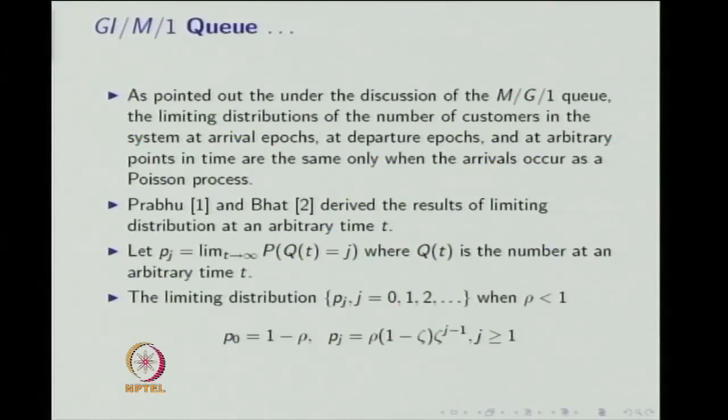Prabhu and Bhat derived the results of a limiting distribution at an arbitrary time t. Let P_j be the limit as t tends to infinity of the probability that q_t is equal to j. So, this has nothing to do with the embedded Markov chain Q_n. We are finding the limit as t tends to infinity of the probability that q_t is equal to j, where q_t is the number of customers in the system at arbitrary time t.